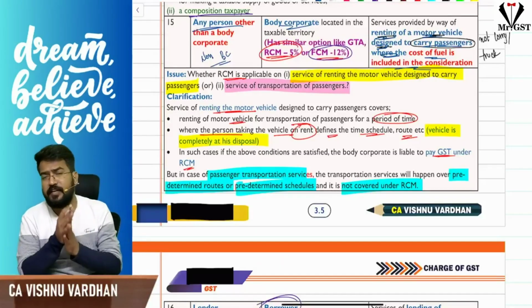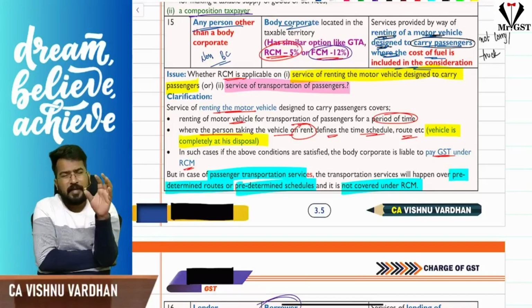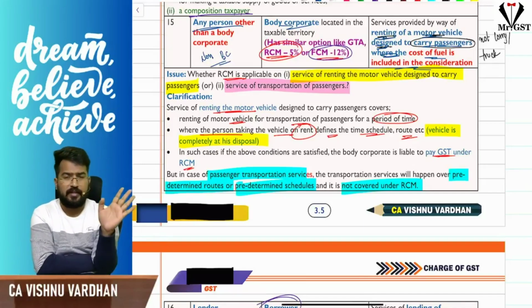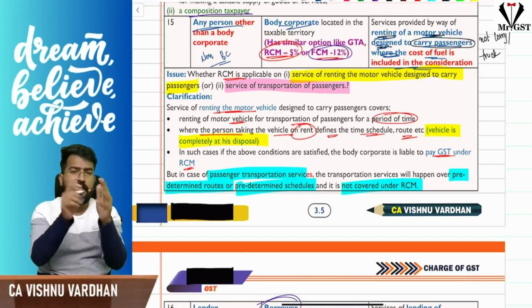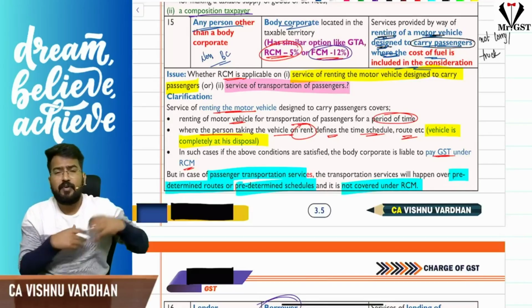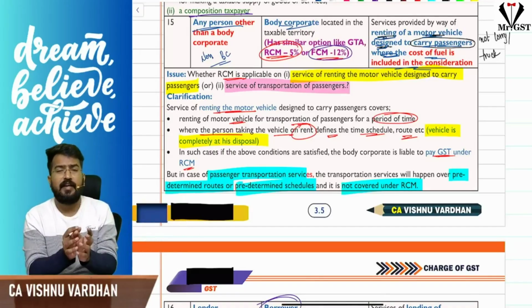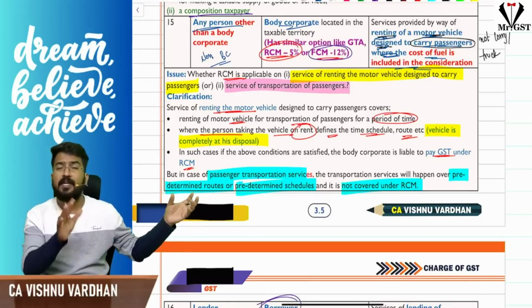The next one, the interesting entry: renting of motor vehicle to a body corporate by any person other than a body corporate, along with the cost of fuel included in that. So renting of motor vehicle with the cost of fuel by any person other than body corporate to a body corporate comes under RCM. Here the interesting part is, generally when we are providing RCM supplies, we cannot take ITC. But in this case, these people can take ITC even though they are providing supply covered under RCM at 5%. But that ITC is limited.